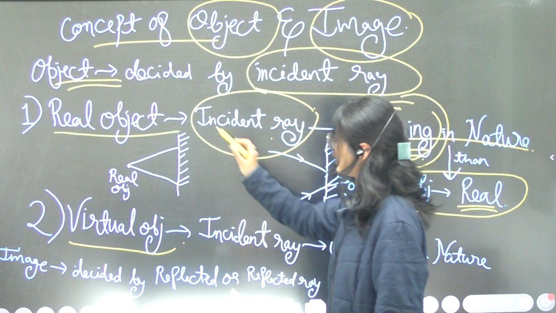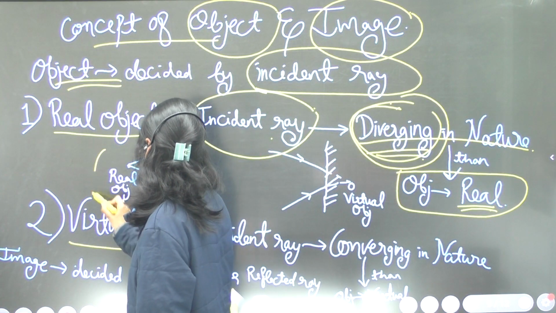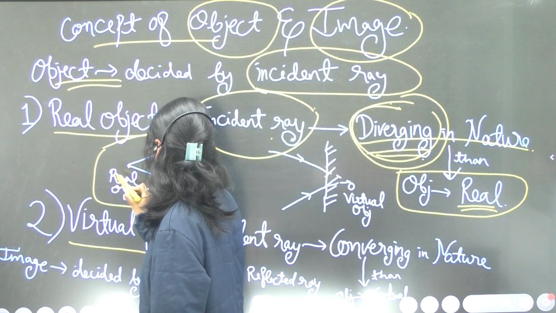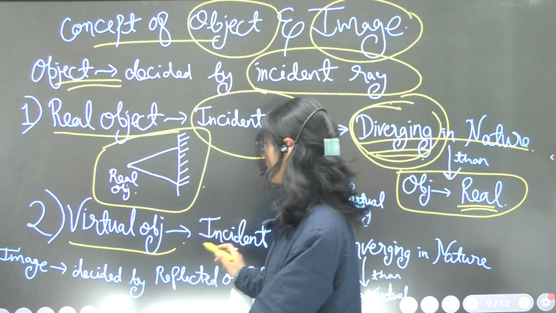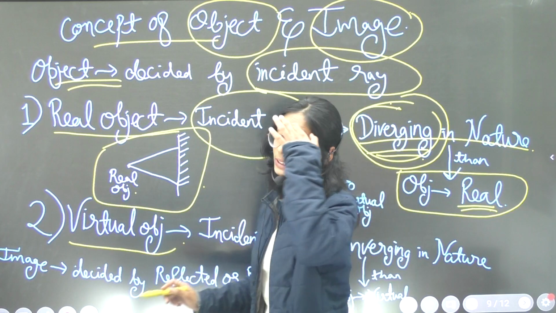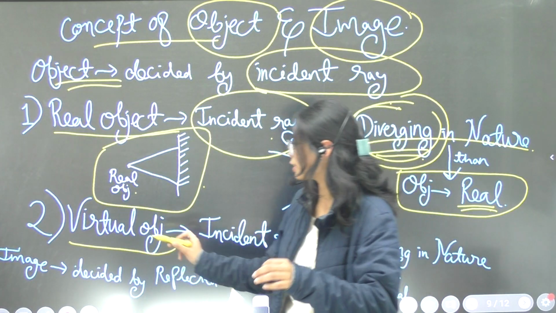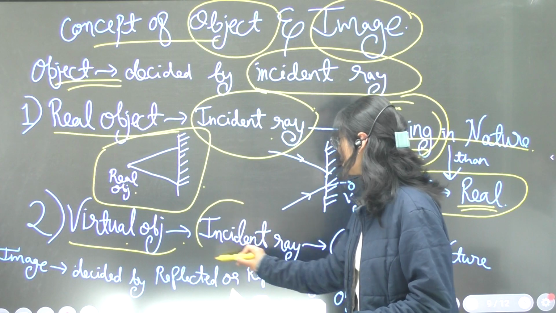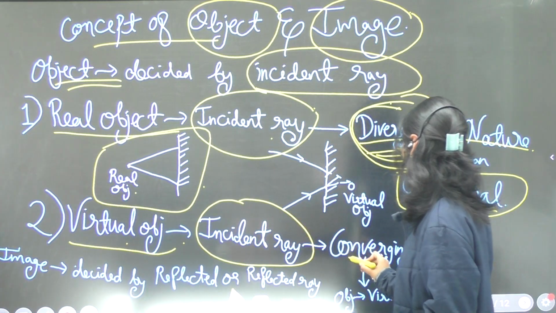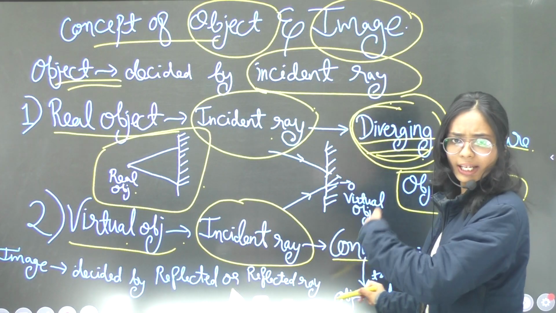Here you can clearly see this is a real object because the nature of the incidence ray is diverging. Now the second type of object is the virtual object. In a virtual object, the incidence rays which are falling are opposite to that nature.